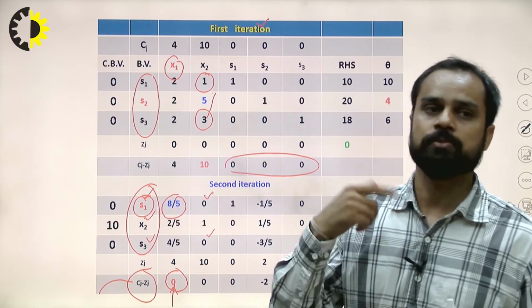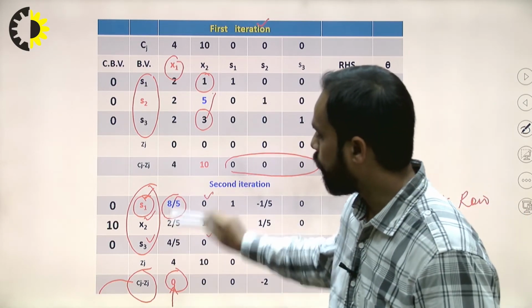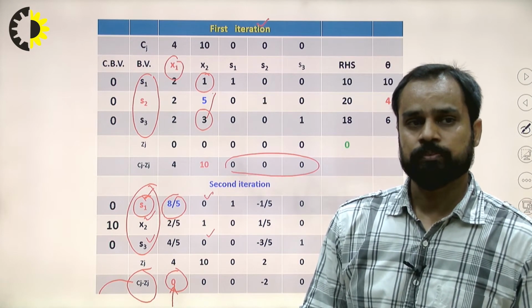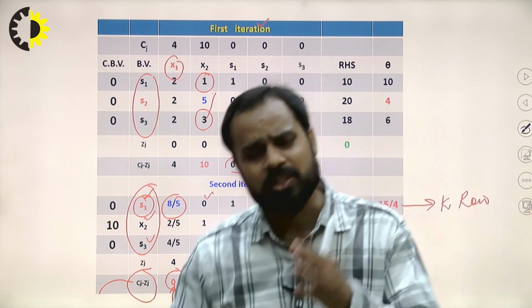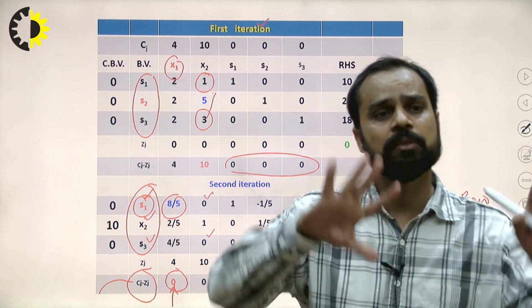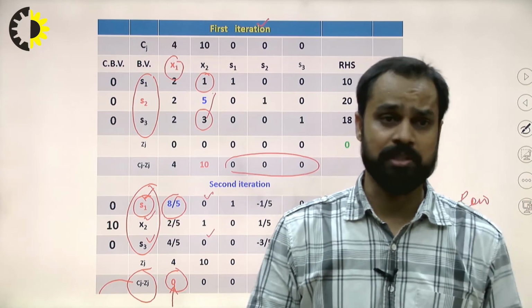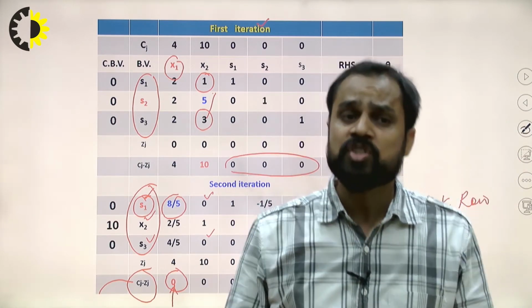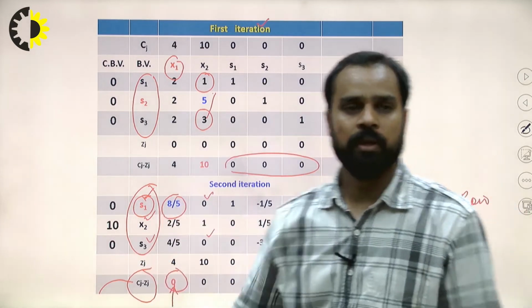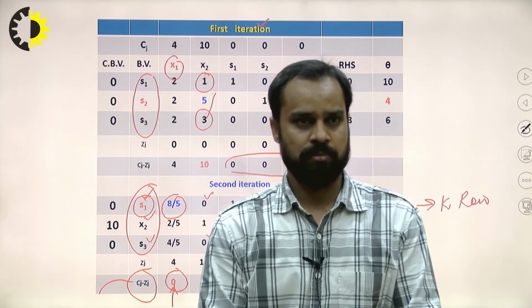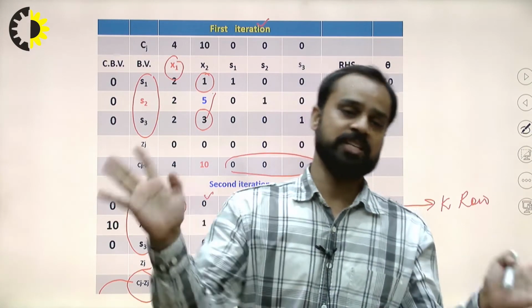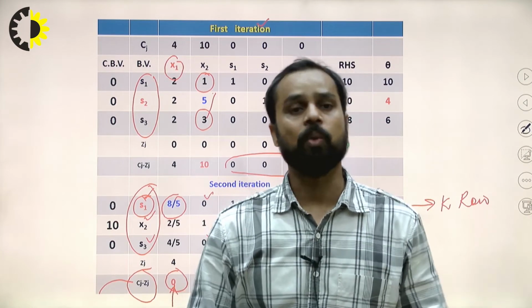In the next iteration, the pivot element must be 1, and all other elements of the key column must be 0 by applying the matrix operation. The important thing is that if 0 is entering, it will not affect the value of the objective function. Only the combination of decision variables will change, but the objective function value will not change, because the most positive value, the entering value, is 0. There is only a change in the combination of corner points.